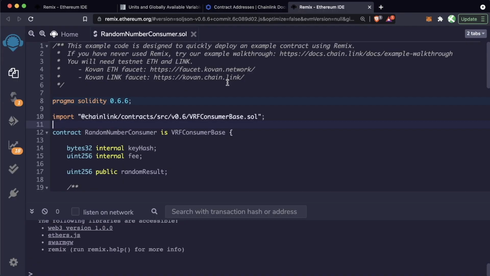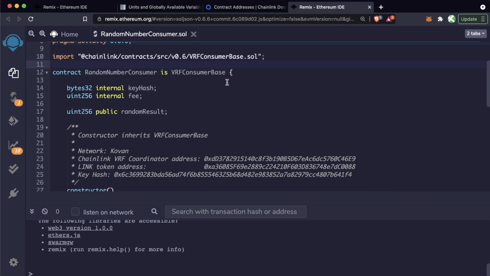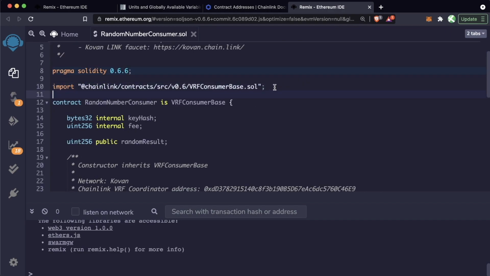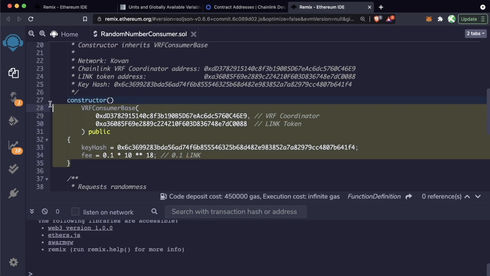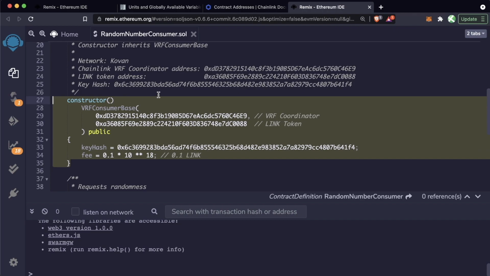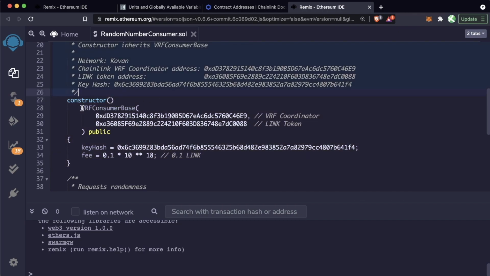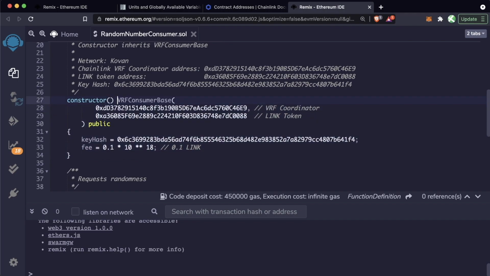So what's going on in this contract? How do we actually use this? Well, as you can see, the first thing that happens is we're importing some code from the Chainlink package. And our contract is inheriting the abilities of this VRFConsumerBase contract. So we're going to see what functions we're actually going to use that are inherited from this contract. And the first thing that we notice is that our constructor in here does some weird stuff. It looks like it almost has two constructors. So what's actually going on here?